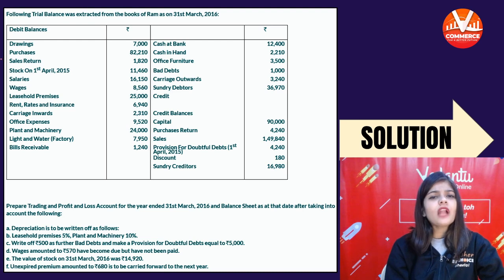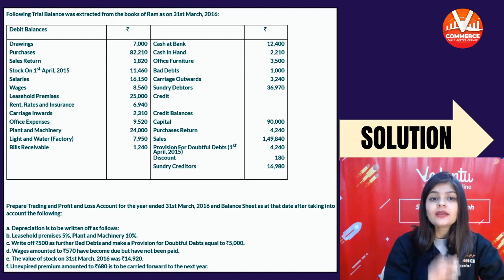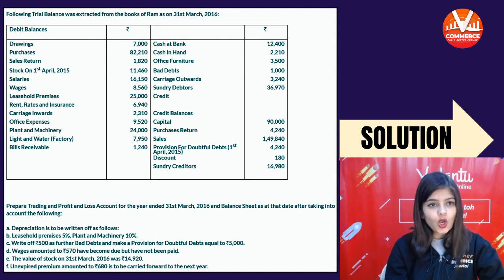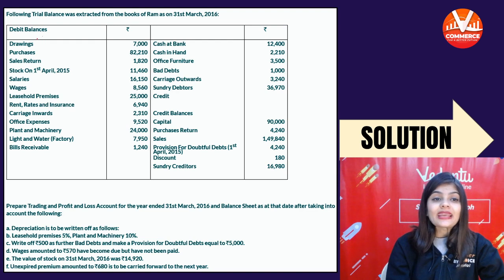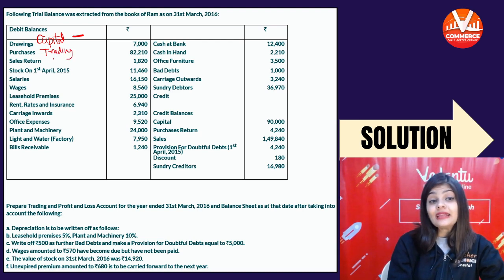So first of all, we will read all the items of trial balance and we will identify where they will be recorded. Drawing, we will subtract from the capital. Purchases in the trading account. Sales return, subtract from sales. Opening stock in the trading account.